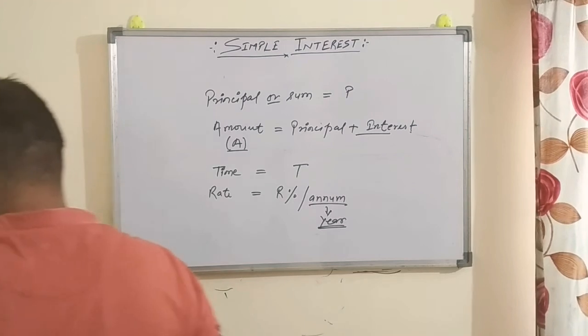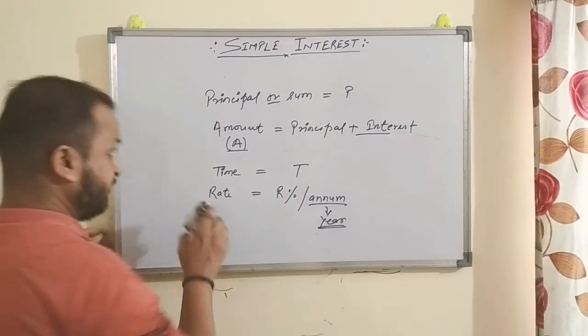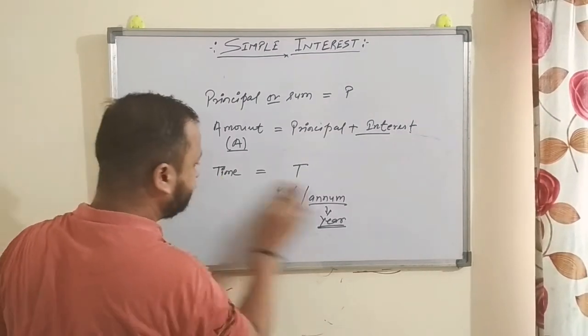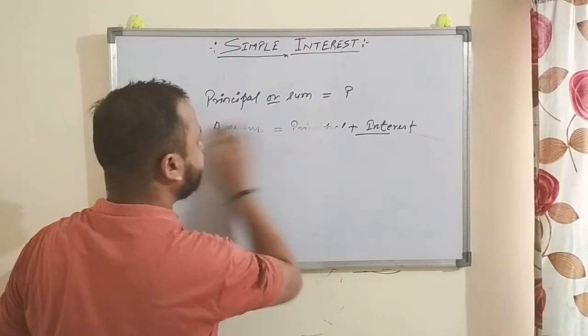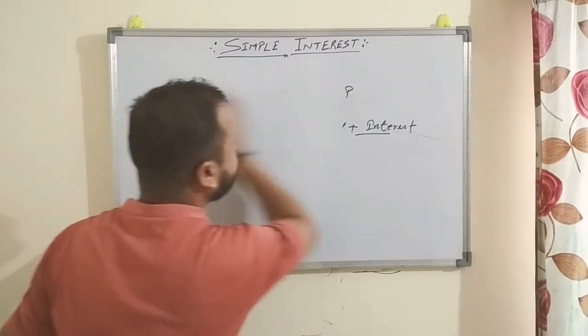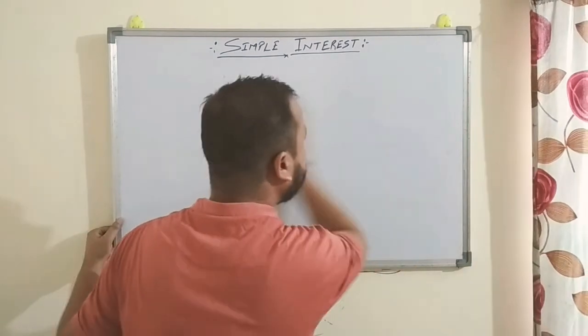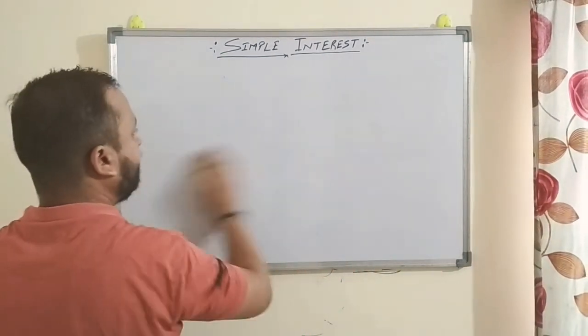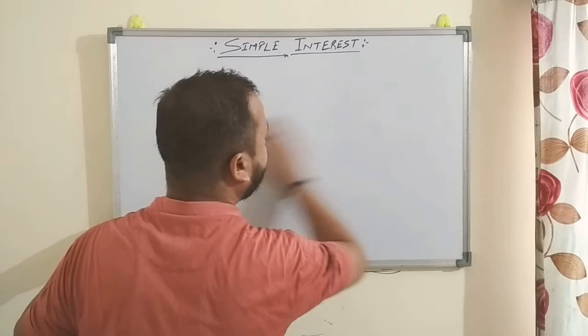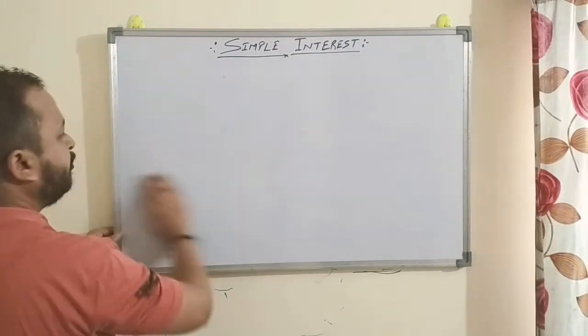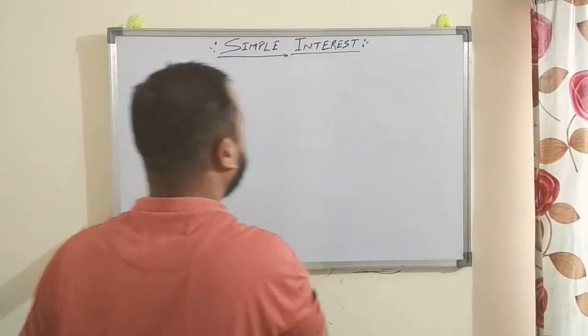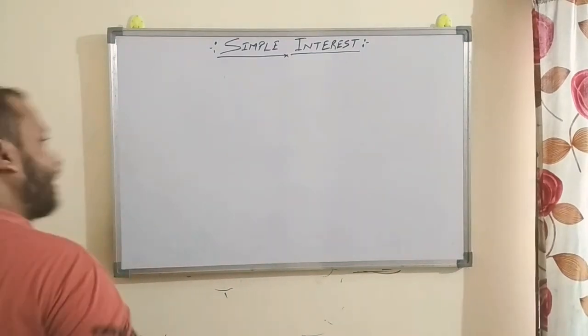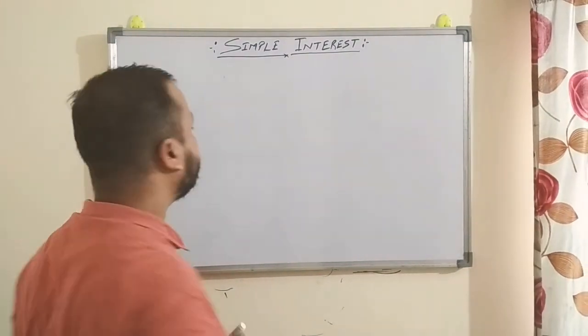Now we are going to understand simple interest. There are two types of interest: one is compound interest and one is simple interest. In class 7, you will only study simple interest. In next class, class 8, you will study compound interest.